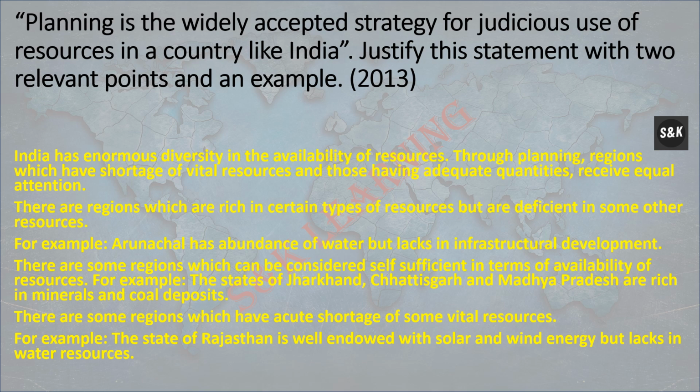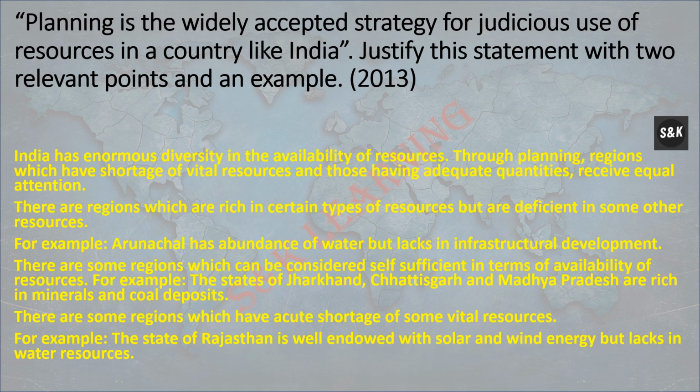Planning is the widely accepted strategy for judicious use of resources in a country like India. Justify the statement with two relevant points and an example. India has enormous diversity in the availability of resources. Through planning, regions which have a shortage of vital resources and those which have an adequate quantity receive equal attention. There are regions which are rich in certain types of resources but are deficient in some other resources.